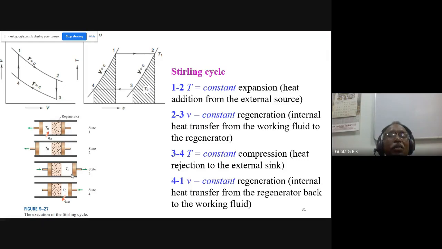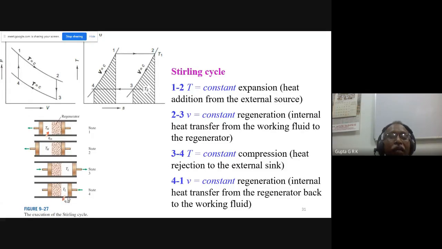Now what happens? From 3 to 4, there will be compression. So I will try to compress. Its temperature tries to rise, but I will bring a low temperature reservoir here so that I maintain the temperature constant. So 3 to 4, there will be compression and there will be heat rejection. Okay, heat will be taken out.